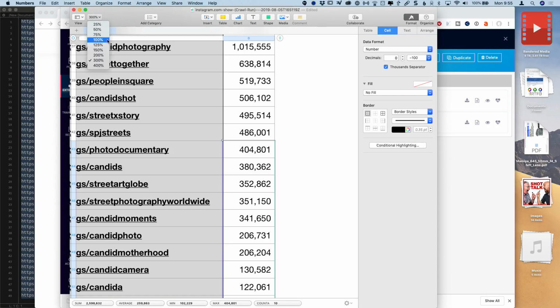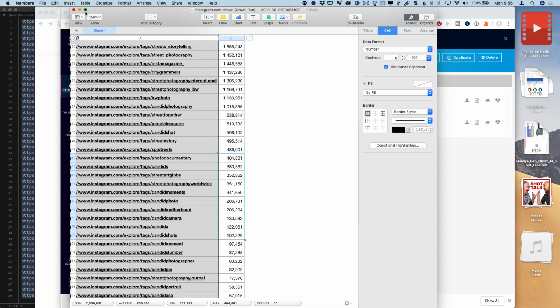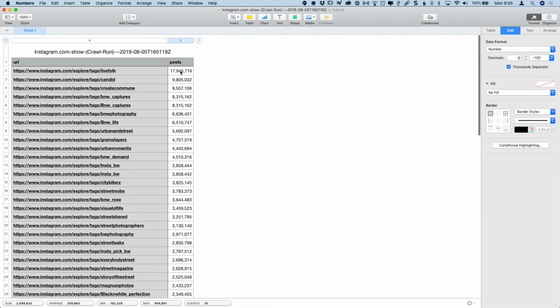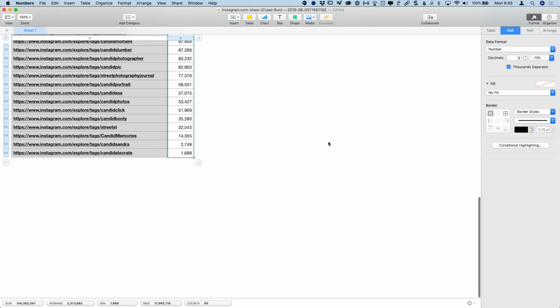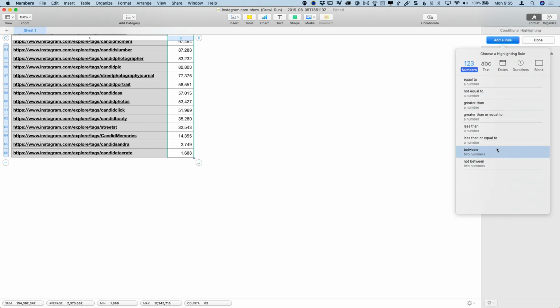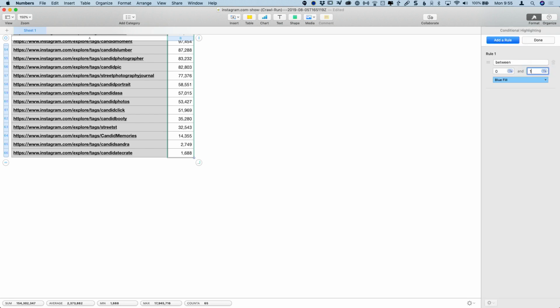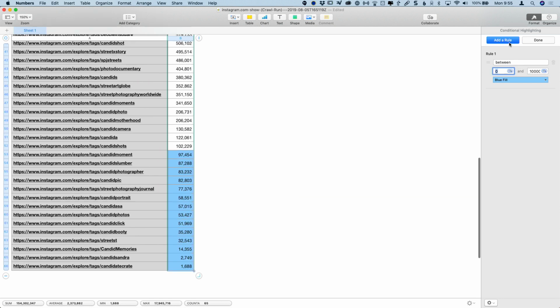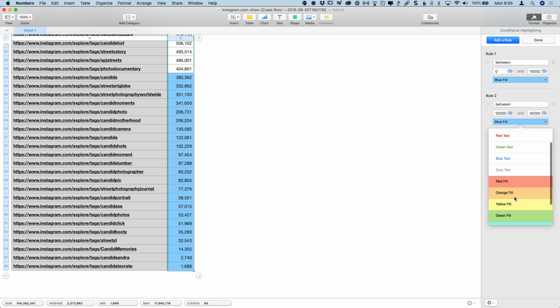So here's how I'm going to do that. Let me zoom out of this a little bit and make this a little bit bigger. And I want to do conditional formatting. So I select all of these in here. I go conditional highlighting, and I say add a rule, and I'll say between 0 and 100,000. Did I do that right? 100,000. There we go. Make it a blue fill. Perfect. So those are nicely filled in blue. And then I'm going to add another rule between 100,001 and 400,000. And we're going to highlight those in green.